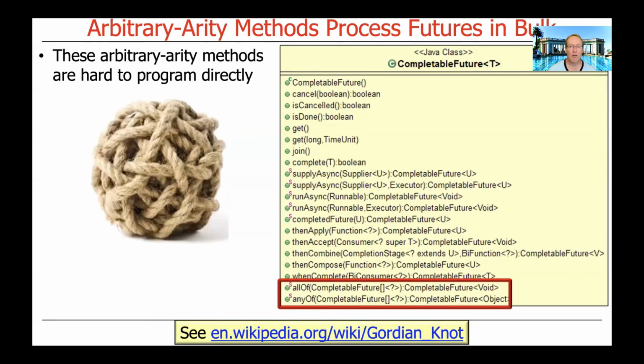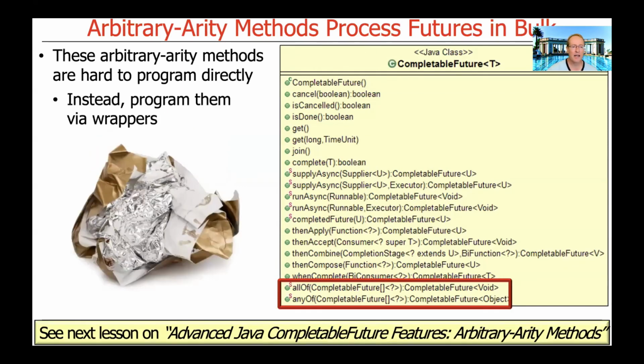Now, for a variety of reasons, these arbitrary-arity methods are rather hard to program directly. And the main reason why they're hard to program directly is because they return a completable future to void, which is very weird. And so what we're going to do is encapsulate them with a wrapper. We're going to talk about that wrapper shortly. And this will then be much easier to program.